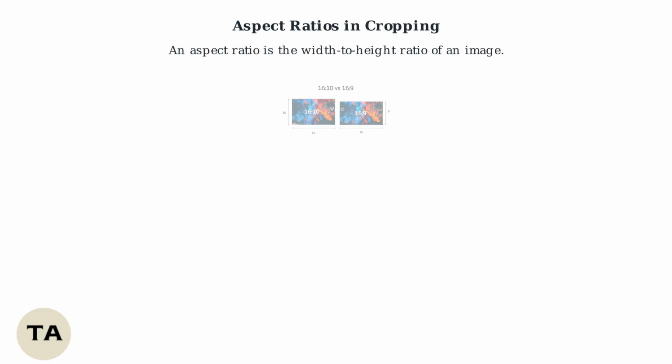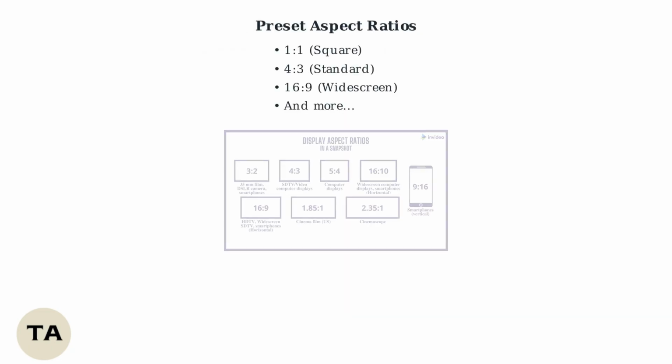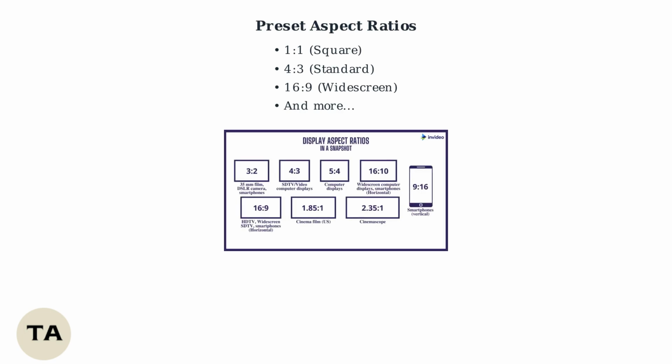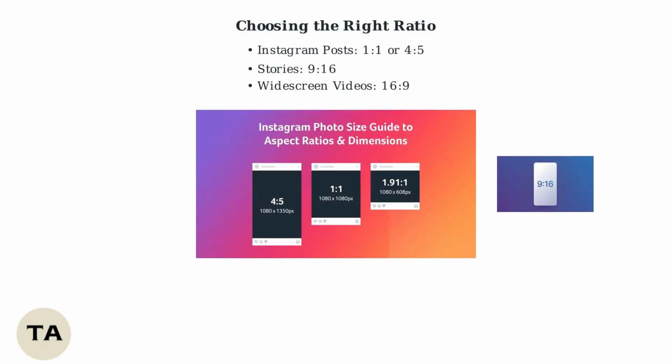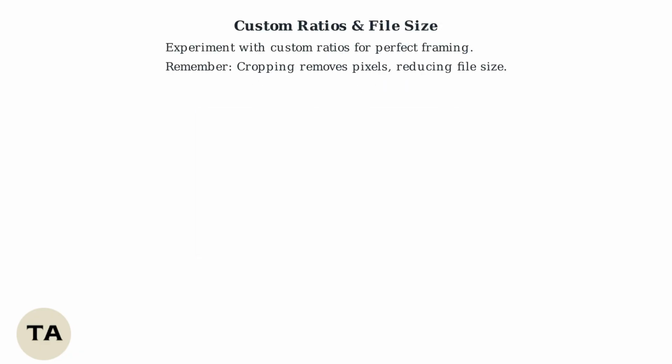Aspect ratios determine the shape of your cropped image by defining the relationship between width and height. The crop tool provides preset ratios like 1:1 for squares, 4:3 for traditional photos, and 16:9 for widescreen content. Choose ratios based on your platform. Use 1:1 or 4:5 for Instagram posts, 9:16 for vertical stories, and 16:9 for widescreen videos. For unique compositions, try custom aspect ratios. Keep in mind that cropping permanently removes pixels, which can affect image quality and file size.